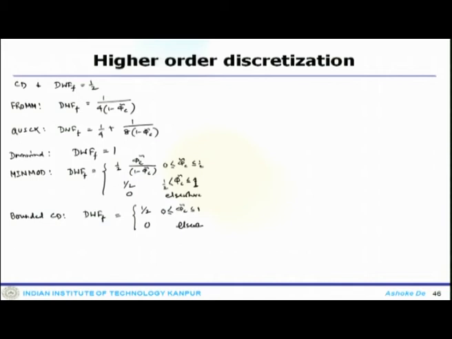Similarly, one can write for OSHER, where the DWF will have 3 segments: half phi c tilde into 1 minus phi c tilde, for phi c tilde less than 2 by 3; 1 for phi c tilde at 2 by 3 and above; and 0 elsewhere.